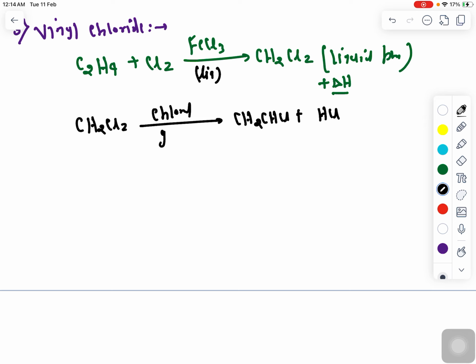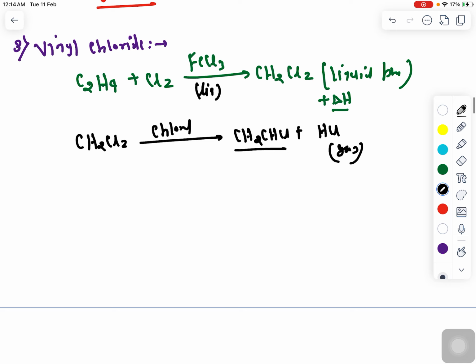So this reaction is happening in the gas phase, right? So here you can say that this reaction is happening in the gas phase. So this is the vinyl chloride. So here you can see that two kinds of catalyst are being used, FeCl3 and chloral, right?